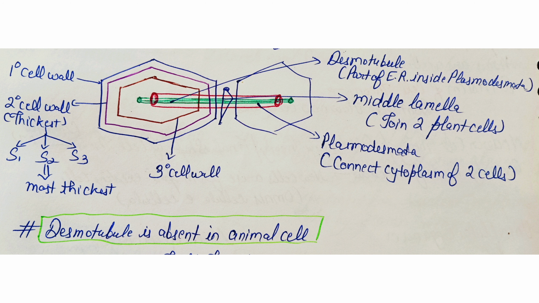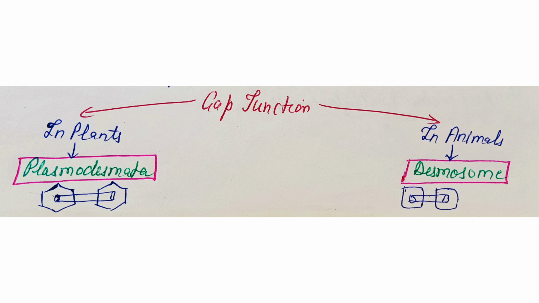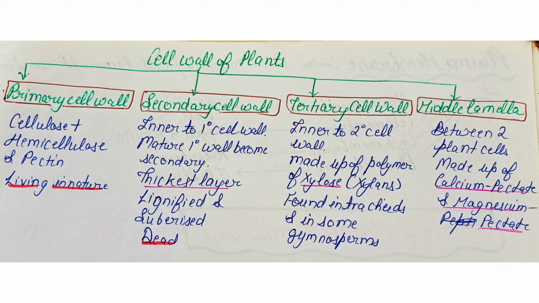Plasmodesmata connects the cytoplasm of two different cells. Inside the plasmodesmata, there is desmotubule. This desmotubule is part of the endoplasmic reticulum. It is only present in the plant cell and absent in the animal cell. So the gap junction which connects plant cells is known as plasmodesmata, whereas in animals it is called desmosomes.